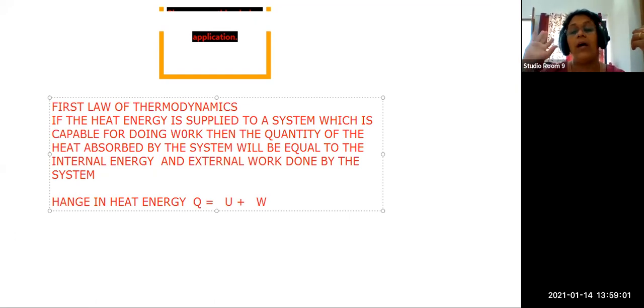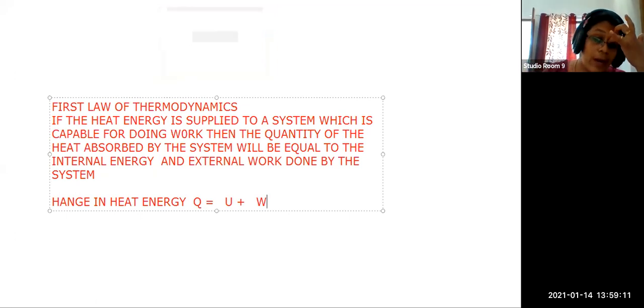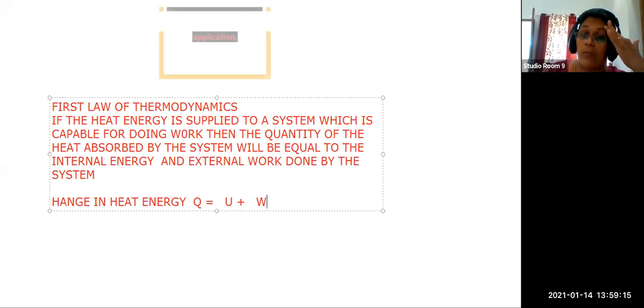Suppose we are giving heat energy to make the machine do some work. So you are working on the system. So that is the thing, work done on the system. So that is known as the first law of thermodynamics. Let us go to the explanation for it.